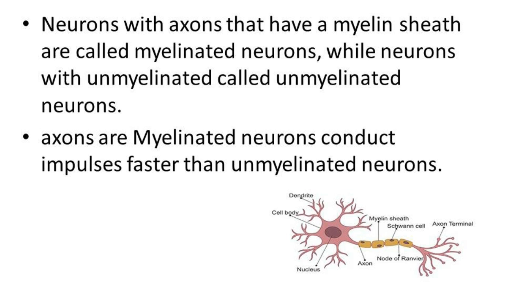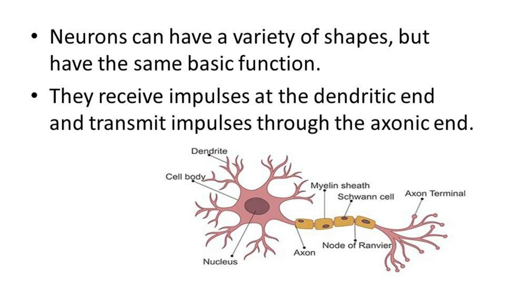Nerves with axons that have a myelin sheath are called myelinated nerves, while neurons with myelinated axons conduct impulses faster than unmyelinated neurons. They receive impulses and transmit impulses through the axonic end.